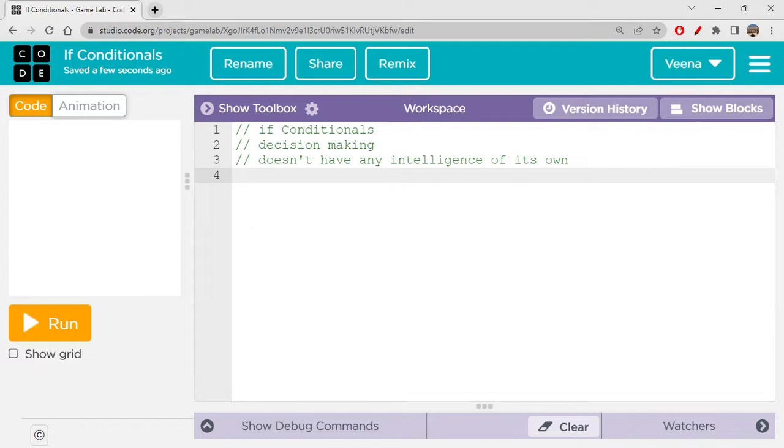Now let's suppose you have a scenario in your game where if the score is more than 10, you want your player to go to the next level. How will your computer know whether the score is greater than 10 or not? It doesn't have its own intelligence.